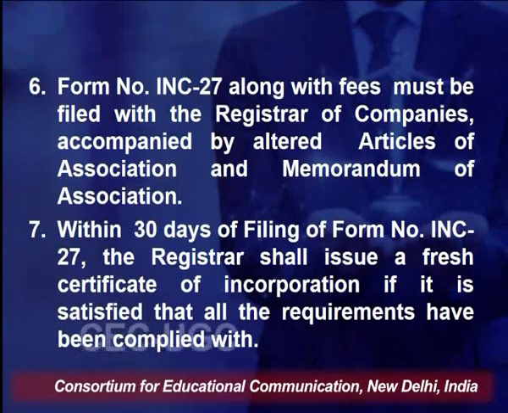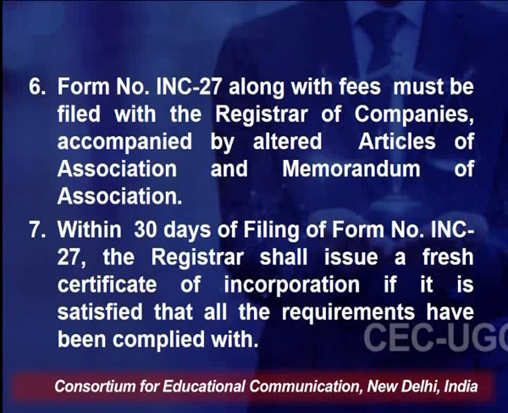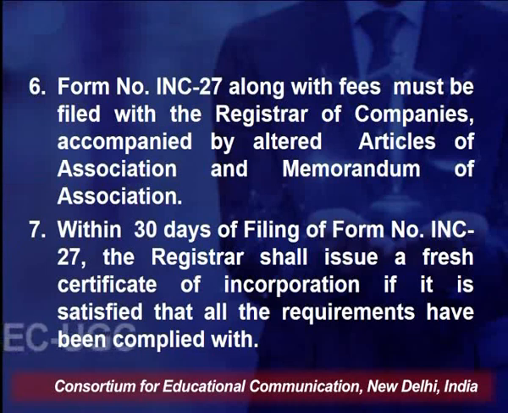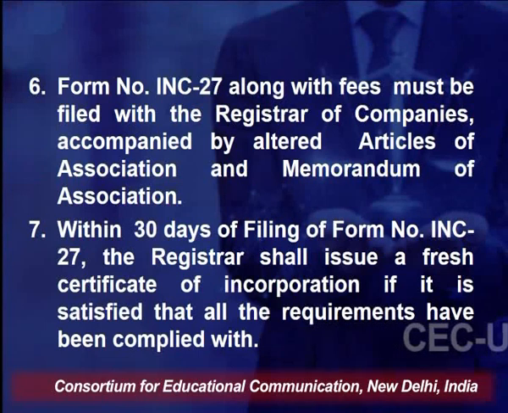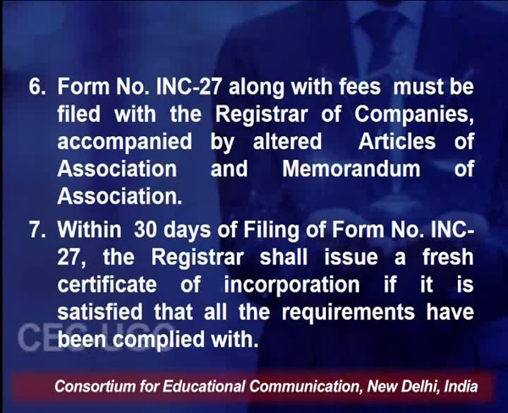Now after that, form number INC 27 along with the fee must be filed with the registrar of companies, accompanied by the altered articles of association and memorandum of association. So after filing of MGT 14, the next thing is to file form INC 27 with the registrar of companies.